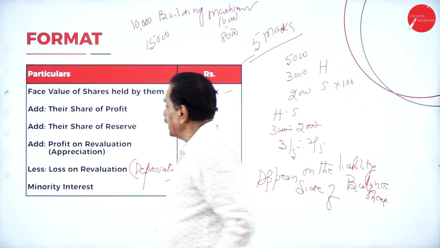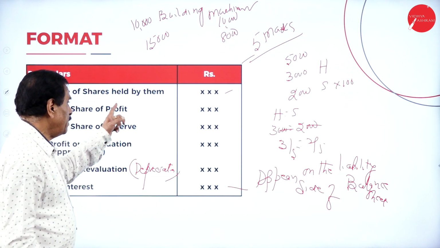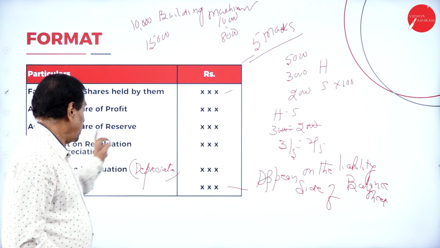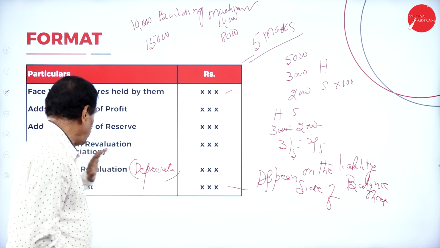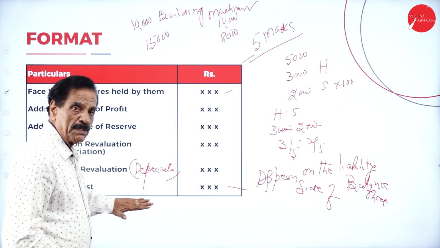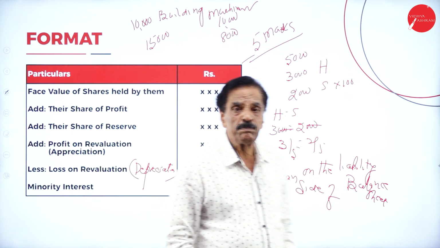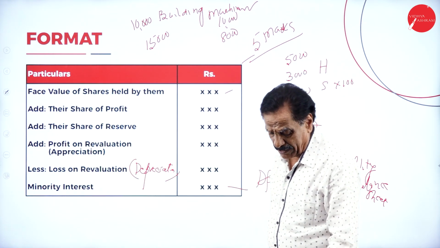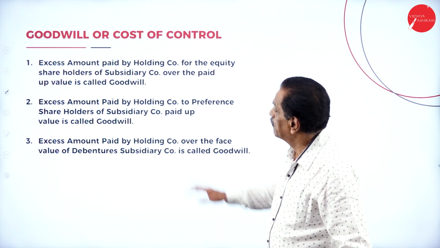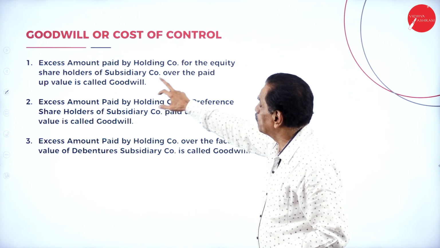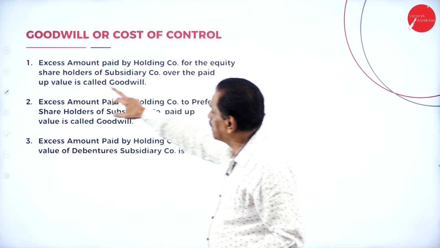This format you have to write: face value of the share held by them, their share of capital profit, their share of reserve, profit on revaluation. If there is a depreciation, meaning loss on revaluation, it's a minority interest, it will appear on the liability side of the balance sheet. Then, goodwill or cost of control: excess amount paid by holding company for equity shareholder of